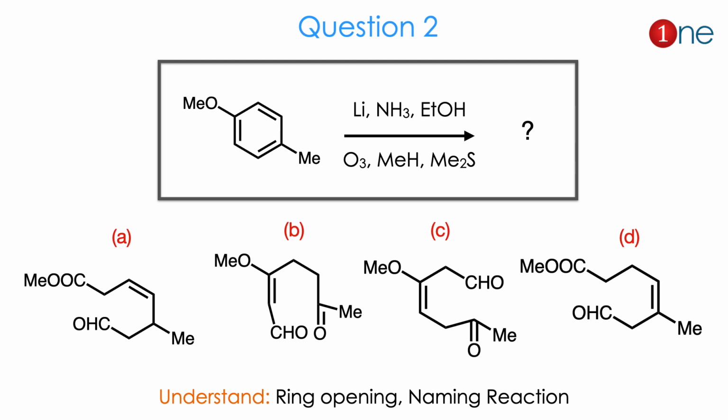Then question number 2. The starting material is anisole with a methyl group attached in the para position. Here the reagents are lithium, ammonia and ethyl alcohol. Then you are using ozone and dimethyl sulfide. Here they ask you to find the product. Obviously the ring is opened here, so which way is the ring opened? Additionally, the oxidation also happens at the ring-opened position. So you have to understand that ring opening occurs and one name reaction is involved here.